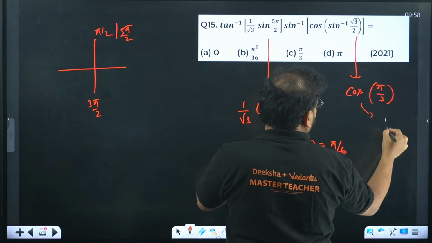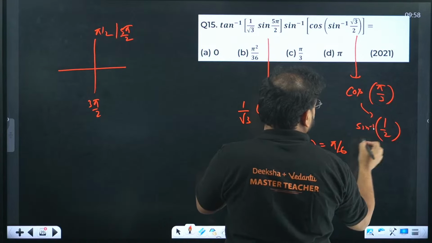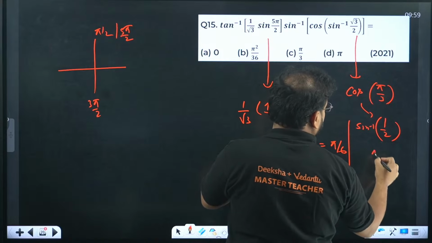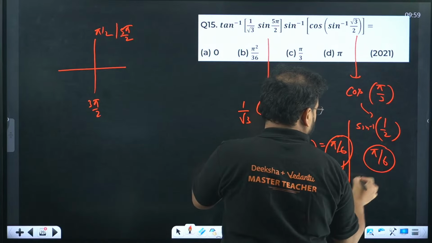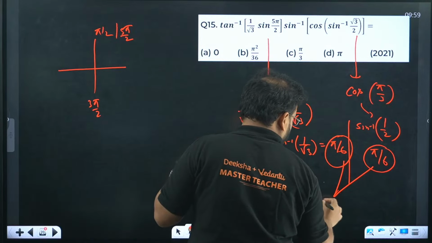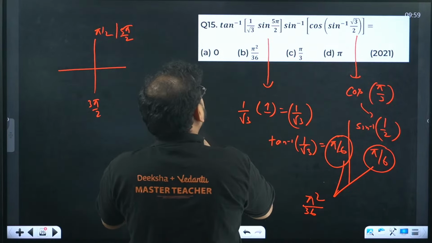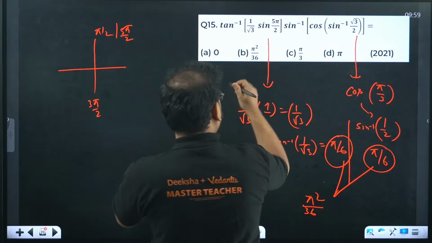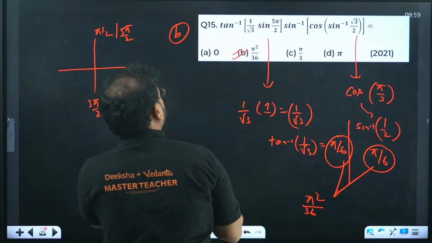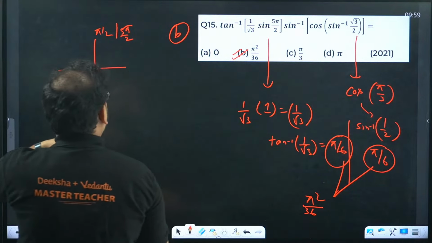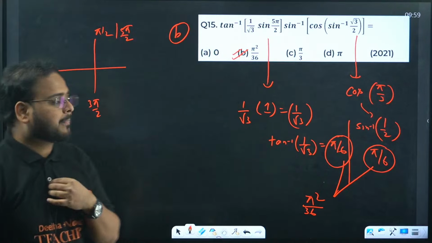This becomes 1 by 2, and outside we have sine inverse. This becomes pi by 6 again. So multiplying pi by 6 together, answer becomes pi square by 36. That's option number B.